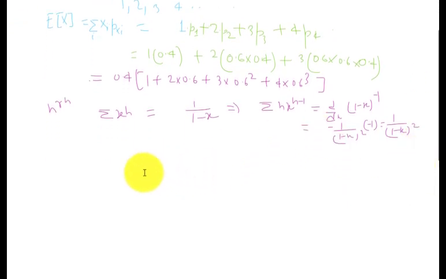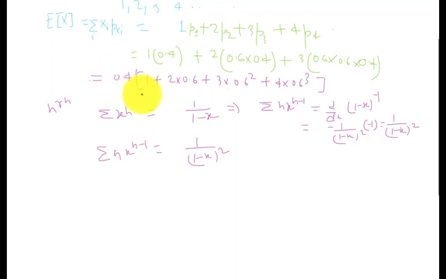So finally we get one result here: the summation of n x raised to power n minus 1 is 1 divided by (1 minus x) whole squared. Let's try to fit this whole thing.